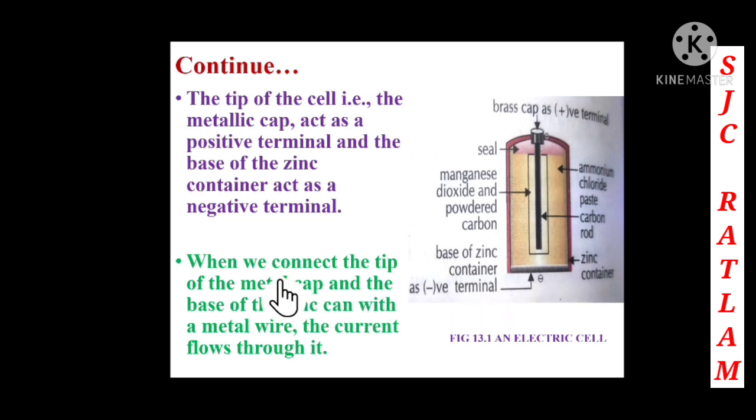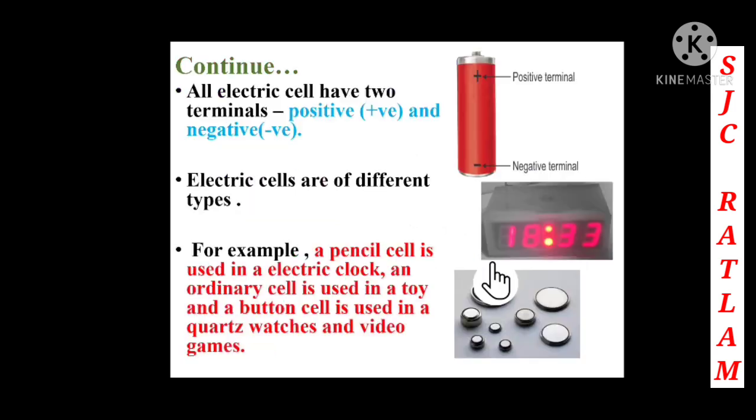So here we can see that when we connect the tip of the metal cap and the base of the zinc with a metal wire, the current flows through it. All electric cells have two terminals, that is the positive terminal and the negative terminal. So you can see this electric cell has two terminals, the positive terminal and the negative terminal.